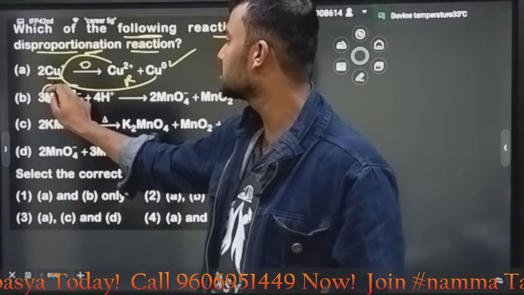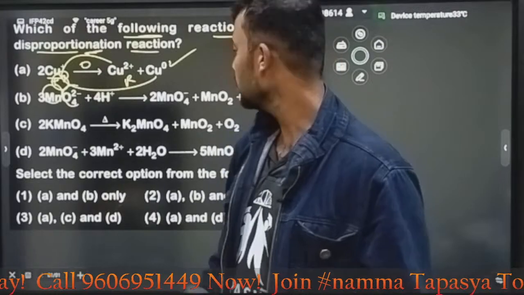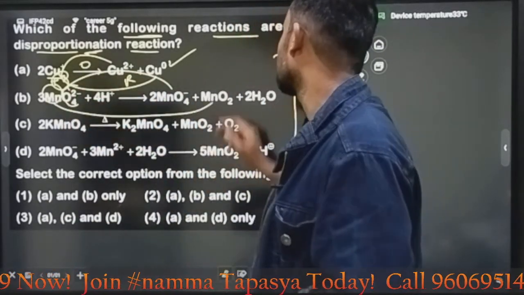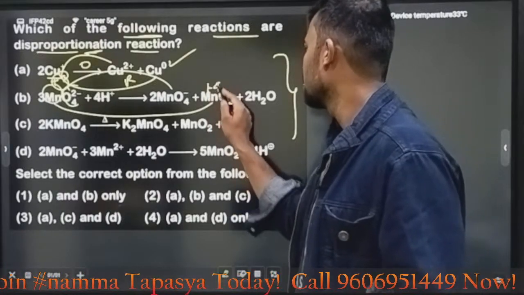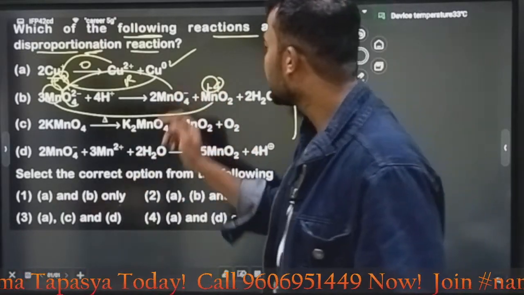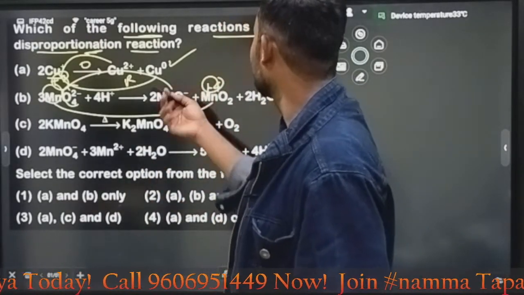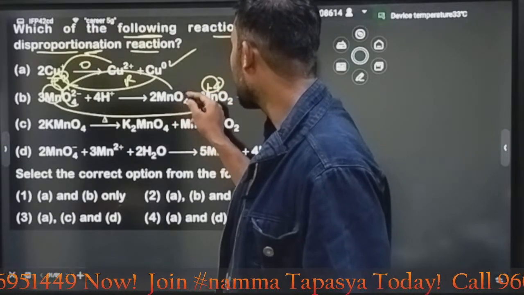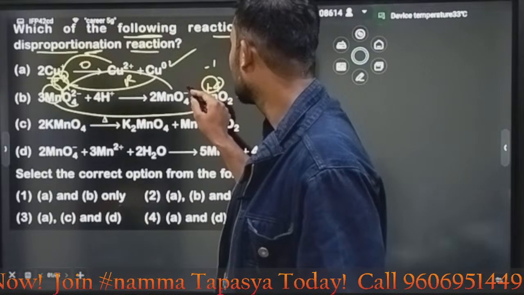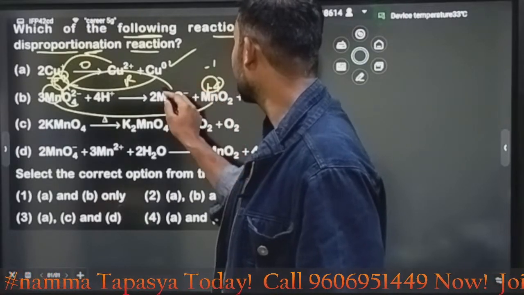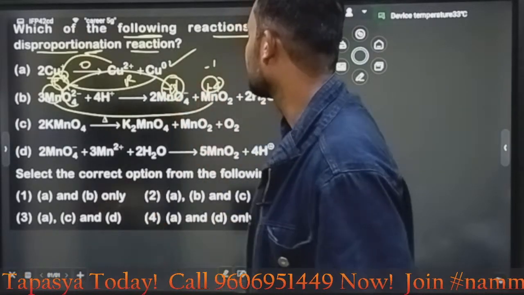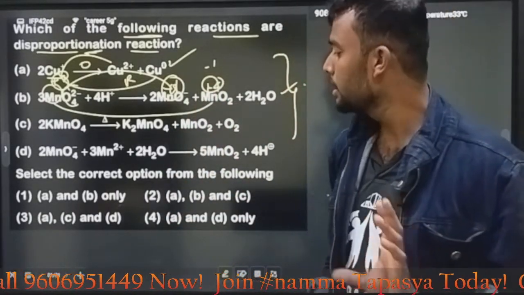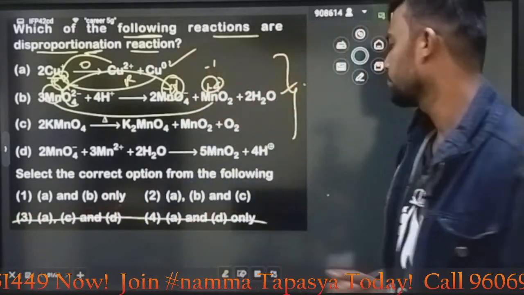Here, what is the manganese oxidation state? You can easily say that +7. +7 to MnO2, MnO2 means +4, which means reduction. Then here 2 is there, just remove that one. MnO4 minus is there. Then what will happen? -1 by sub, +7 to +8. Correct now. Oxidation, reduction. Yes, B is the correct answer. B is also an example. Then you can easily remove these two.